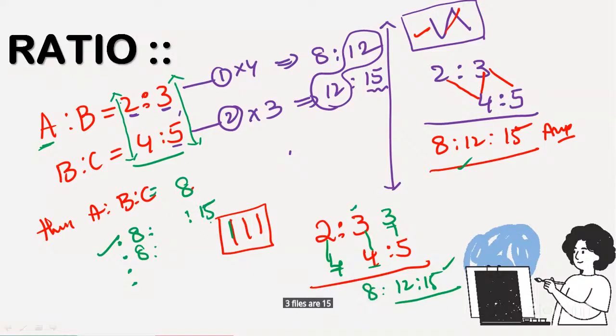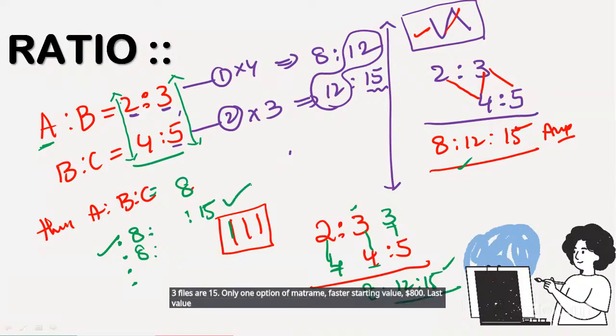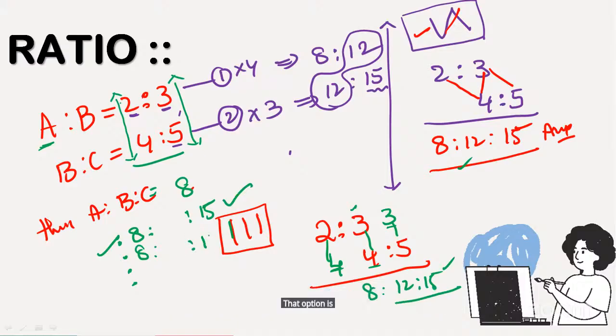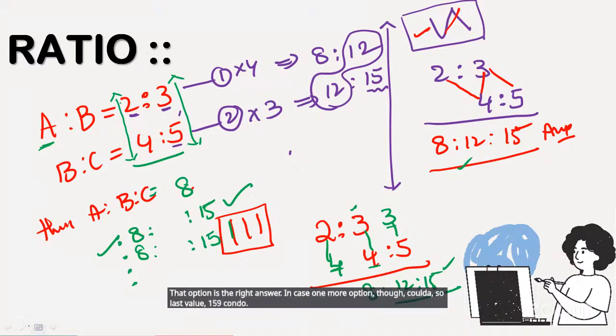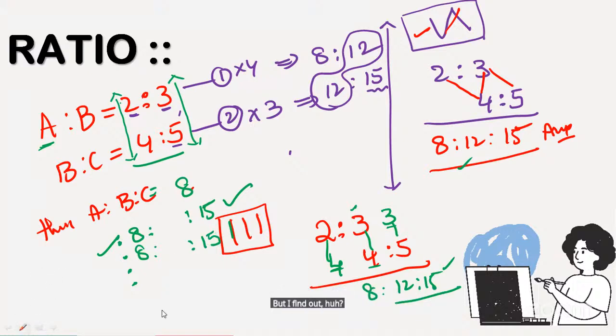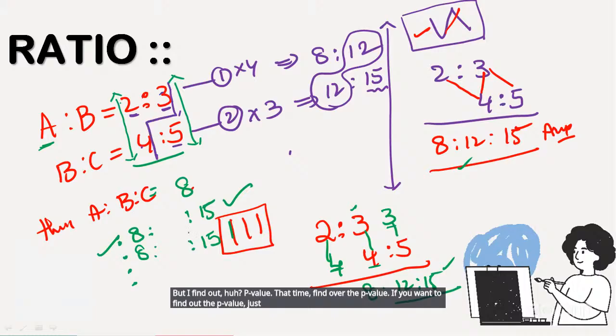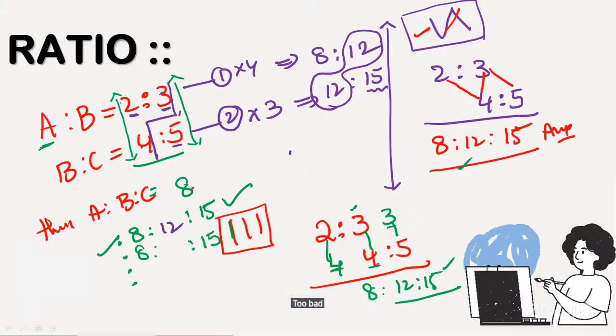Only one option will have first value 8 and last value 15, and that option is the right answer. In case more than one option also has last value 15, then find out the B value. If you want to find out the B value, just multiply 4 3s are 12. So the answer is 8 is to 12 is to 15.